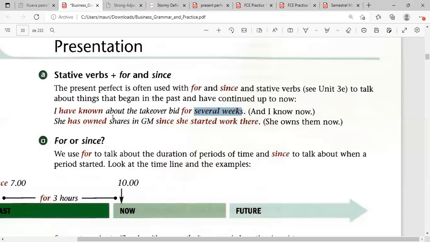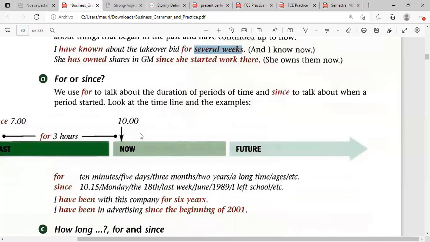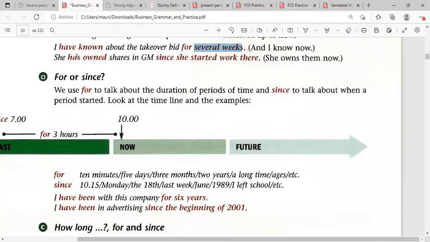Okay. Then, next one. She has owned shares in GM since she started work there. In this case, she owns them now, still, since she got them. So it's an activity that happened in the past and is still in the present, still ongoing.